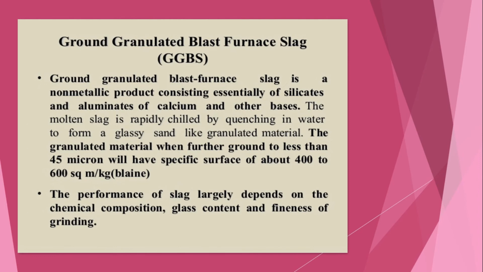Next is ground granulated blast furnace slag. It is a non-metallic product consisting essentially of silicates and aluminates of calcium and other bases. The molten slag is rapidly chilled by quenching in water to form a glassy sand-like granulated material. The granulated material, when further ground to less than 45 micron, will have a specific surface of about 400 to 600 square meters per kilogram. The performance of slag largely depends on the chemical composition, glass content, and fineness of grinding.